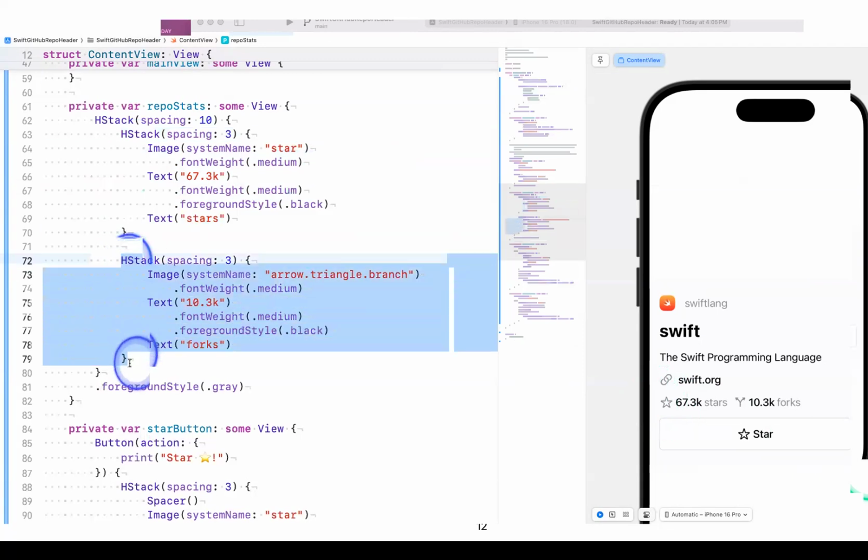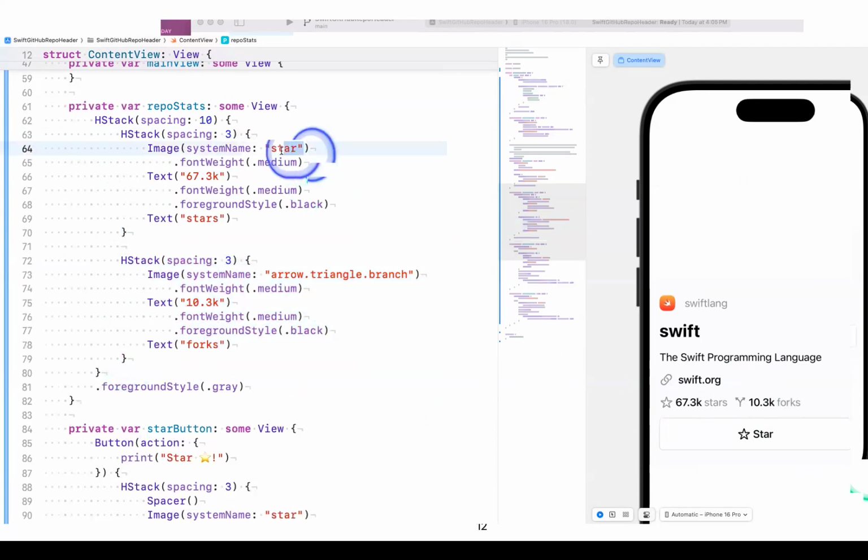And the following HStack is the view corresponding to the 10.3K forks view right here. Now, what you notice is that these two views are pretty much the same thing. The only differentiating thing about these two HStacks is the arguments into the image system name, the text, and this other text. Everything else is the same.